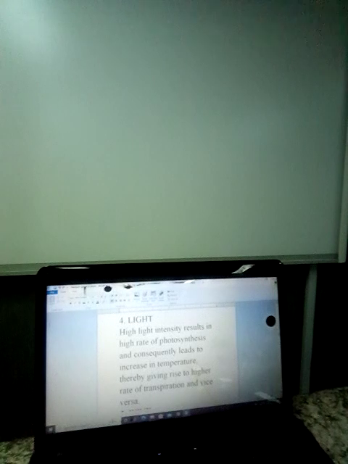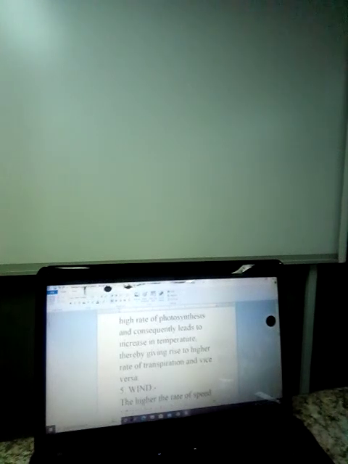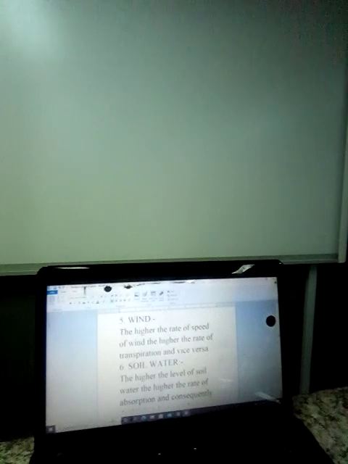We are considering factors that determine transpiration. We've mentioned light, we've mentioned temperature, we've mentioned relative humidity. Okay, now we move on to wind. Wind is another factor that affects transpiration. The higher the speed of the wind, the higher the rate of transpiration, and vice versa.